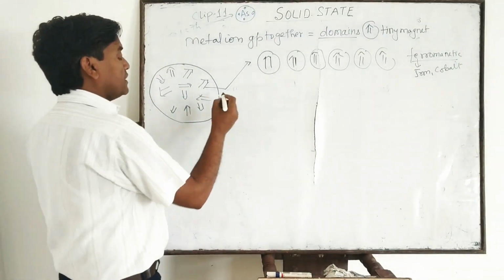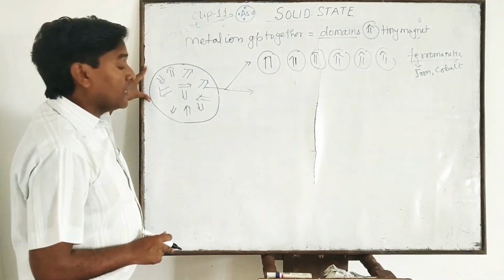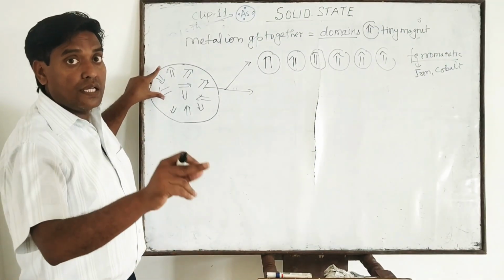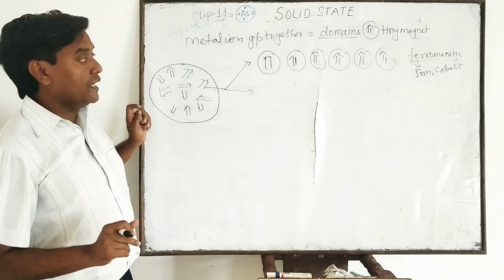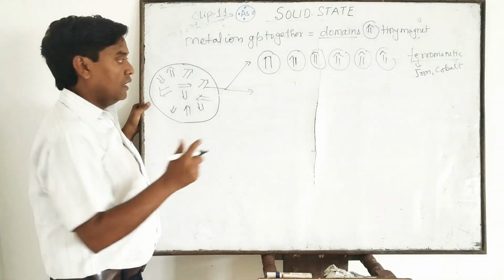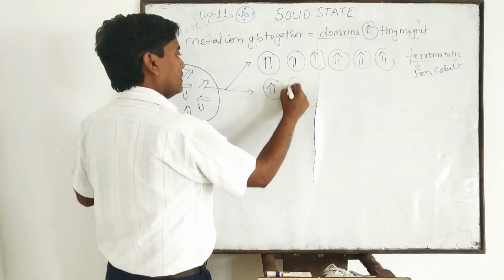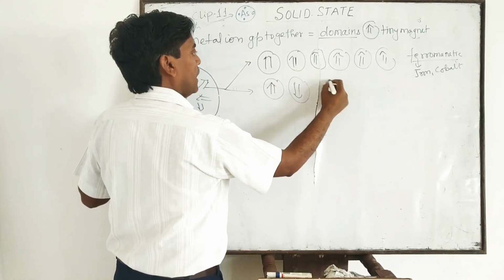But the second condition is that when this unmagnetized piece of metal or substance or compound is placed in a magnetic field, their spins become equal and opposite.